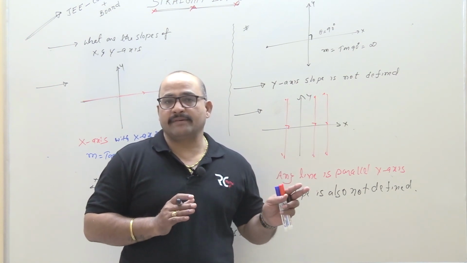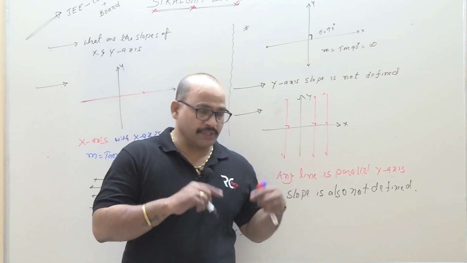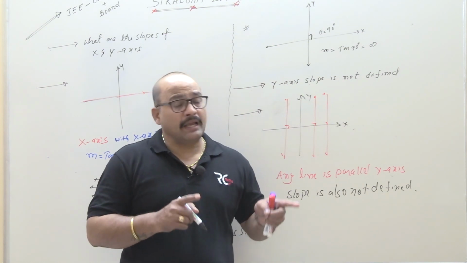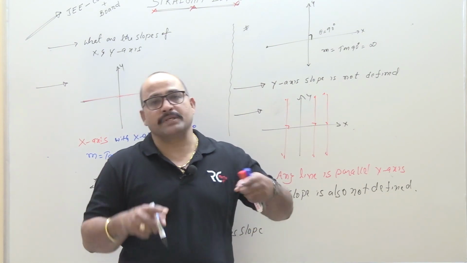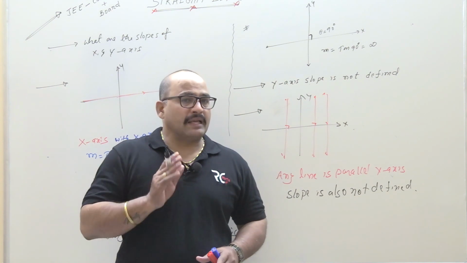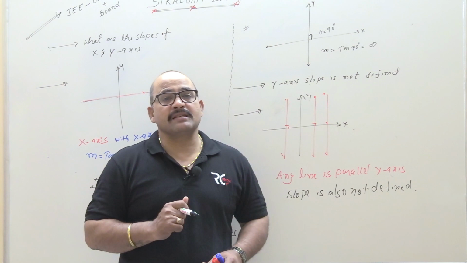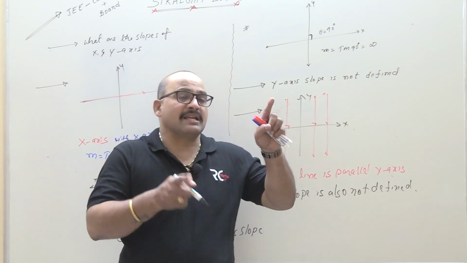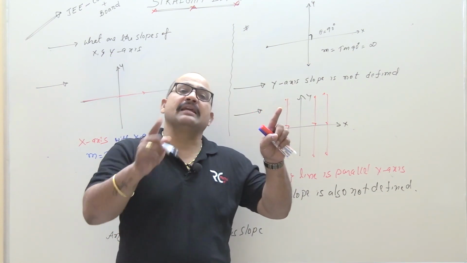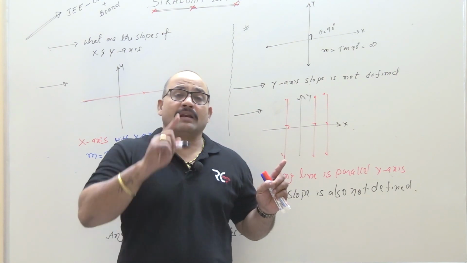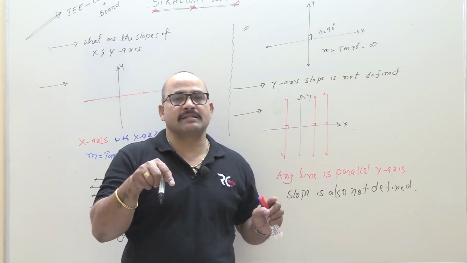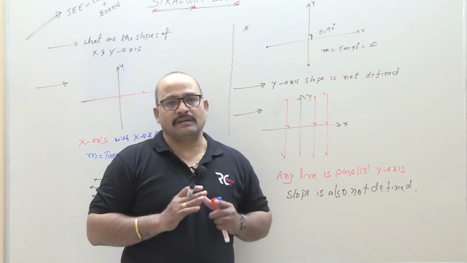I will tell you once again. X axis slope is 0. Any line parallel to x axis, slope is also 0. Next, y axis slope is not defined. Why, sir? Reason: that line with x axis is 90 degree, and tan 90 is undefined. Or any line parallel to y axis, slope is also not defined.